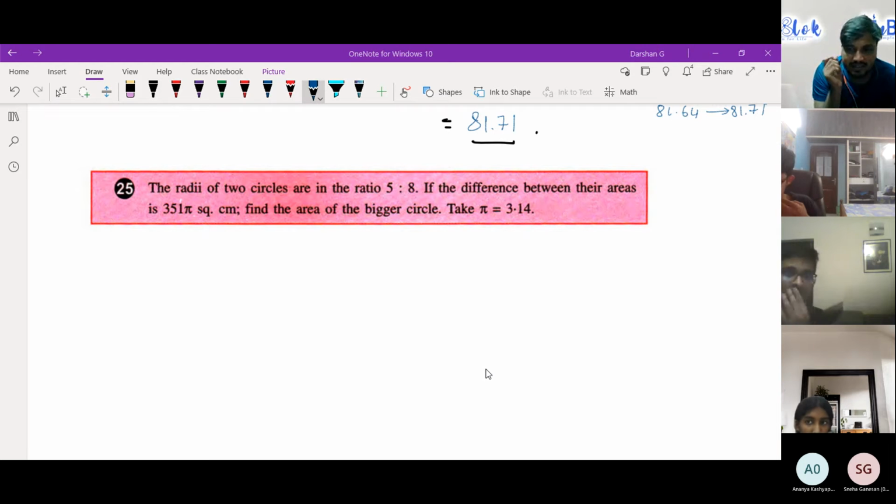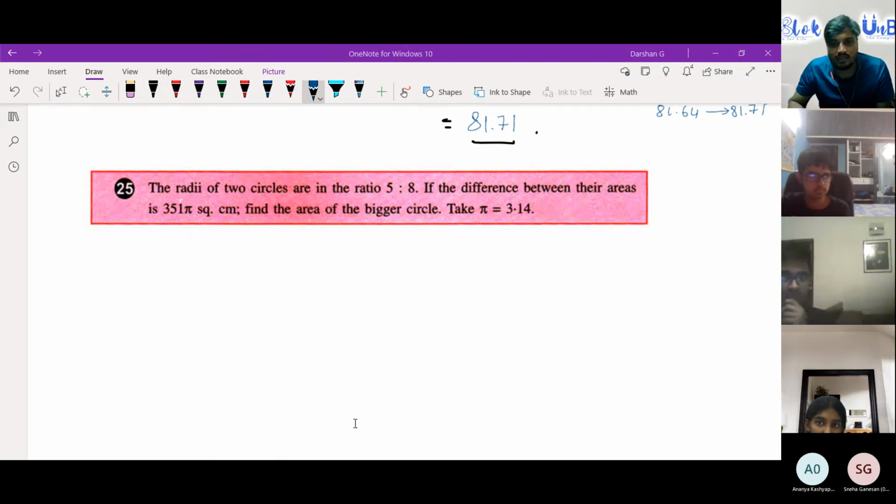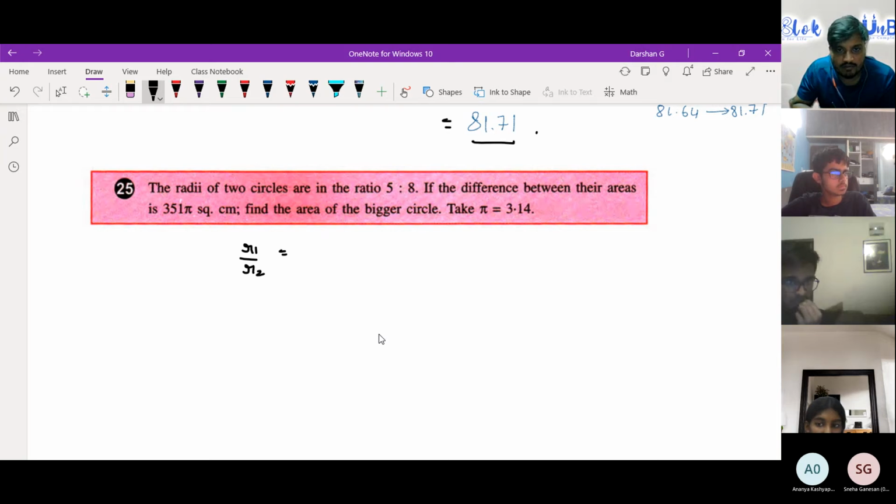If you get one thing right in this, that ratio part, you're almost done. Okay, Ananya has also got it. It's a very simple question, but if you miss that one thing, you'll lose it. Usually you have two radii, so you do R1 divided by R2 and write it as 5/8. That's absolutely right. But when you write only R1, it's important to write 5x because it's a ratio. Something is missing in that ratio, and that is this x. And R2 can be written as 8x.